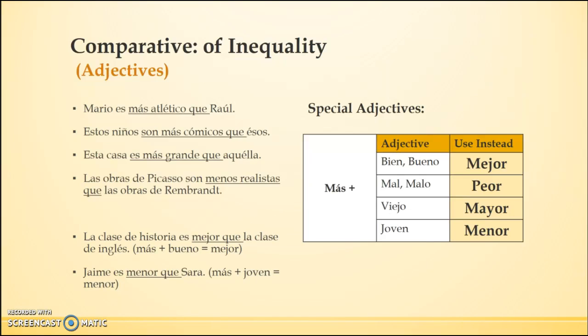So let's compare two classes, history and English. La clase de historia es mejor que la clase de inglés. I really want to say más buena, but I can't, so I just substitute those two words for the word mejor. Jaime and Sarah. I'm going to compare their age. Jaime es menor que Sara. Instead of saying más joven, I replace those two words with menor.